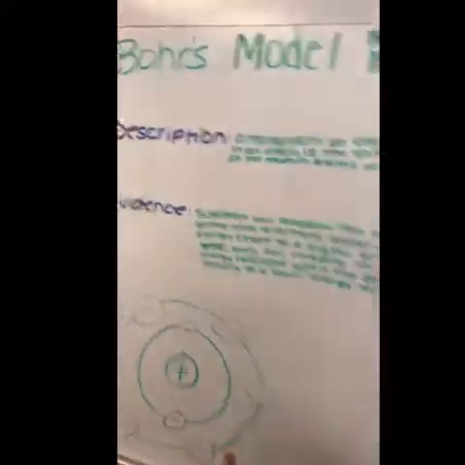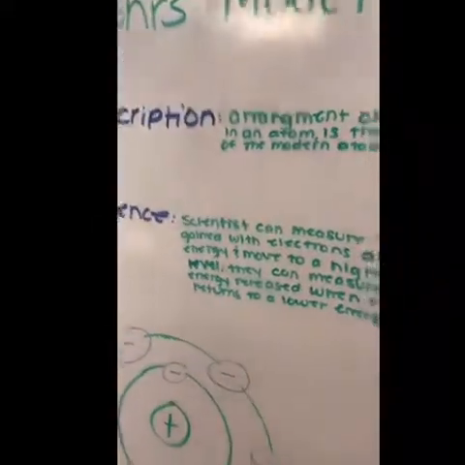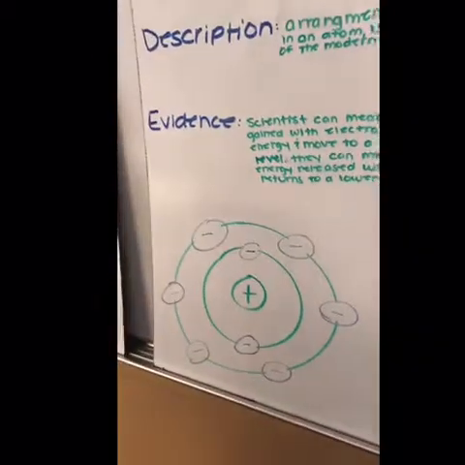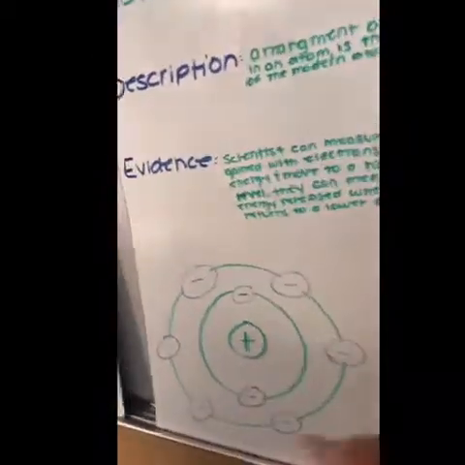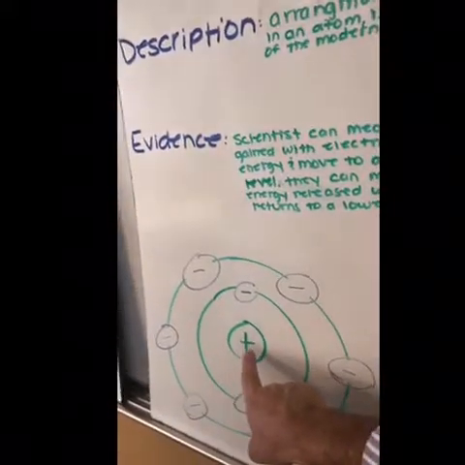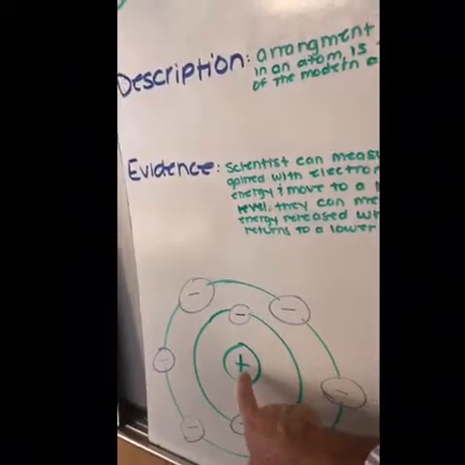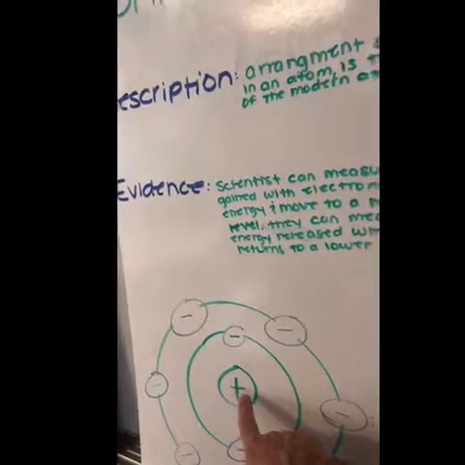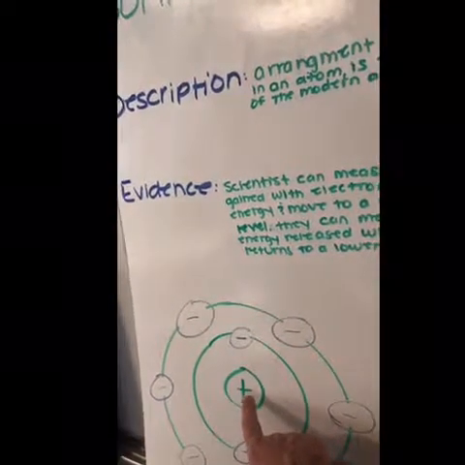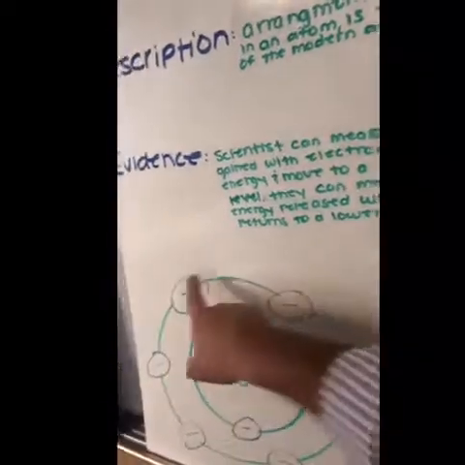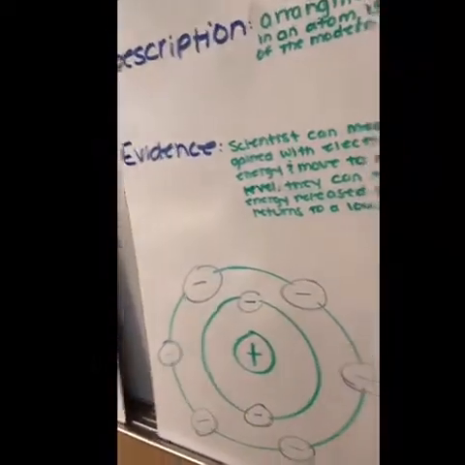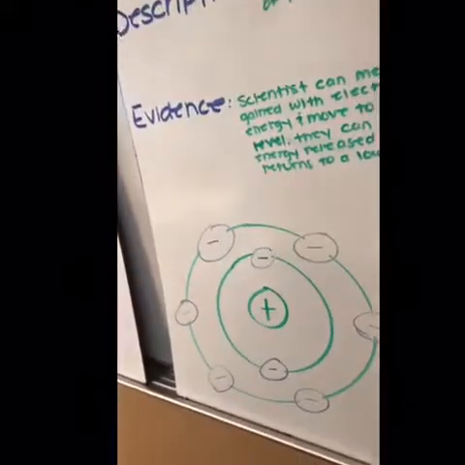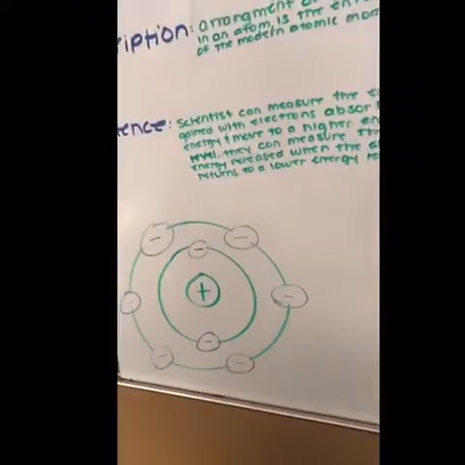Very good. So what's this part of the atom? The center. What's the center called? Class, what's the center of the atom called? Nucleus. What's found in the nucleus? What's the name of the positive particle? Proton. And then what are the negatives around the outside? Not neutrons, no. The negatives are electrons. Very good. They're found in orbitals.